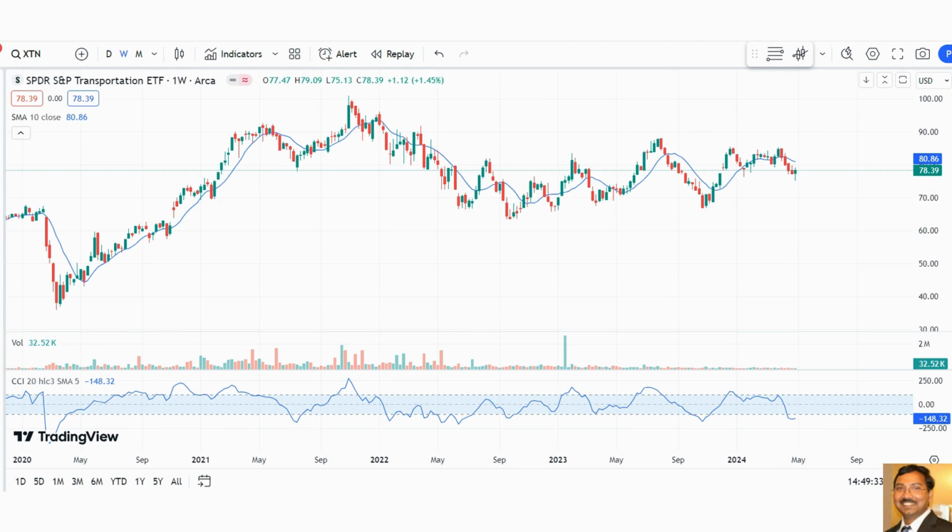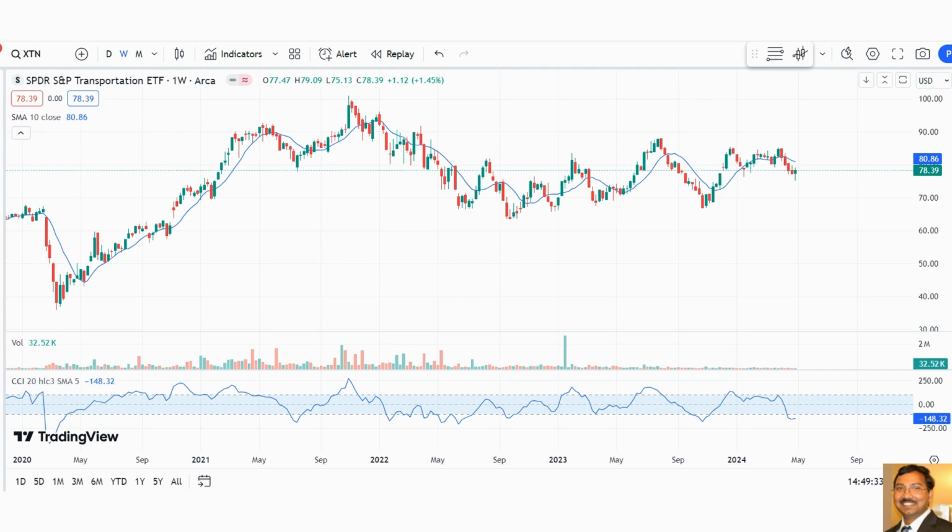And this is the transportations. Again, this is back to its range between the 90 and 70 levels. So I do not see any of the three sectors which helped the market to rally from last November to March. These three were rejected at the measured targets or at the resistance levels. So they need to break those levels and go up, and only then can the market have a chance to make